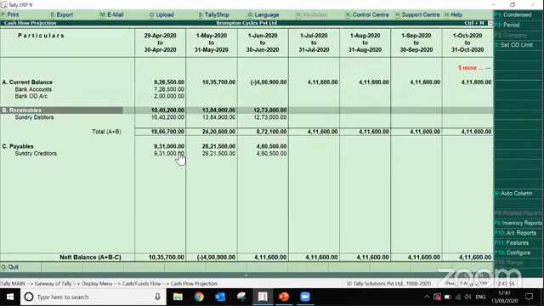But if I see the month of May, my receivables are only 13,84,900 and my payables are 28,21,500. Now I can clearly see there is a shortfall of 4 lakhs. So by sitting in April, I can clearly see and preempt the situation that in the month of May I am going to have a cash flow crunch in my business. So being a businessman, I can make a plan for it.